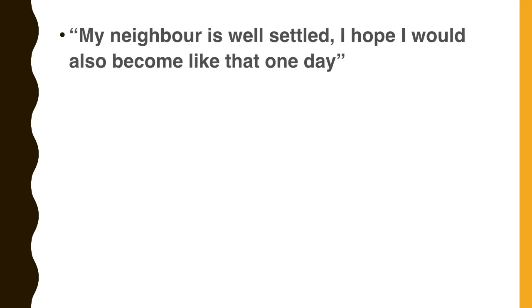My neighbor is well settled. I hope I would also become like that one day. Suppose a person is explaining like this: my neighbor or my friend or my brother is well settled, I hope I would also become like that one day, so for that I am working very well. The rubric is envy. Envy is positive, trying to attain the prosperity of others.